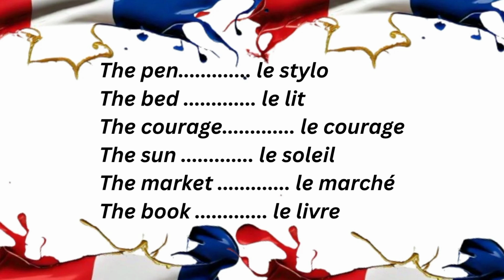So we have the pen, le stylo, the bed, le lit, the courage, le courage, the sun, le soleil, the market, le marché, the book, le livre.